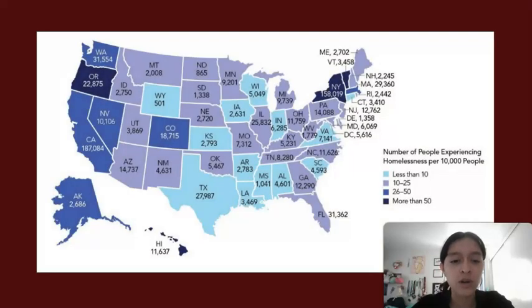This image is a part of the 2024 Annual Homeless Assessment Report to Congress by the U.S. Department of Housing and Urban Development. This is the number of people experiencing homelessness per 10,000 people. The image shows that California is on the higher end of the spectrum, with 26 to 50 homeless people per 10,000 people. Looking at the numbers, you can see that California, when compared to the other states, has the highest number of homeless people in the entire nation.